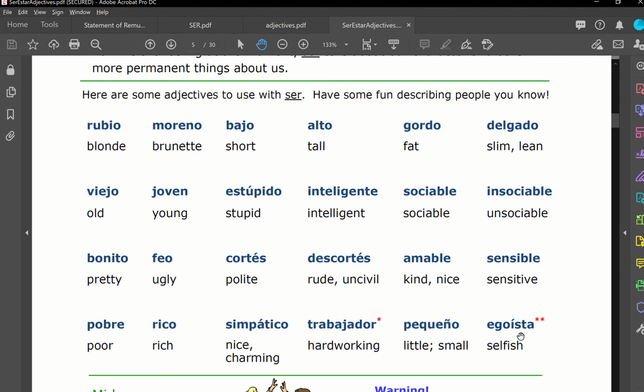And the other exception is egoísta. Egoísta means selfish. Egoísta is used for both masculine and feminine. It doesn't change. So if you want to say he is selfish, you should say in Spanish, él es egoísta. And if you want to say she is selfish, ella es egoísta. So egoísta doesn't change. It is exactly the same for both masculine and feminine.